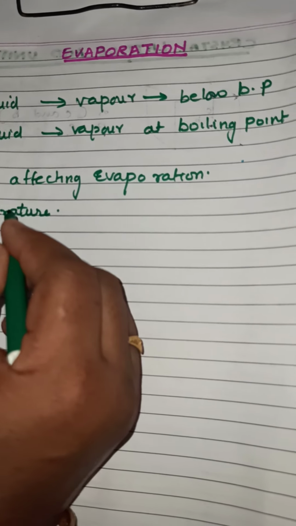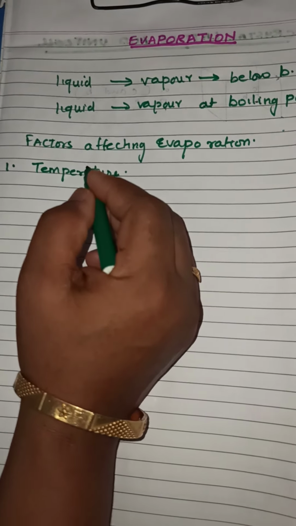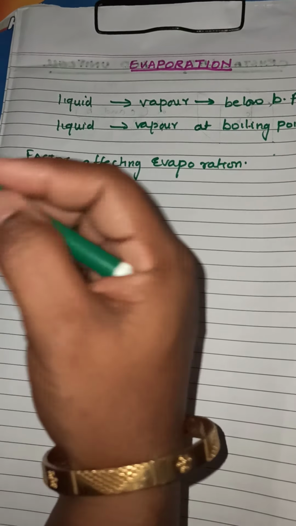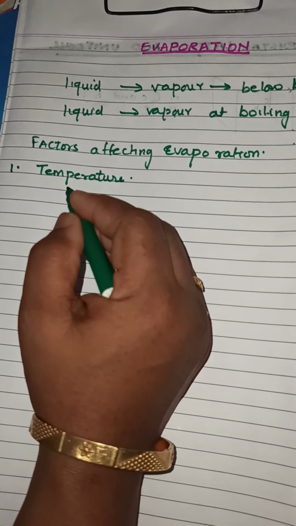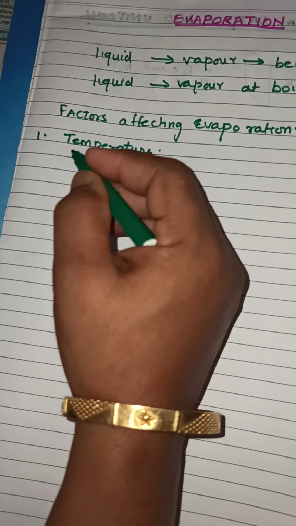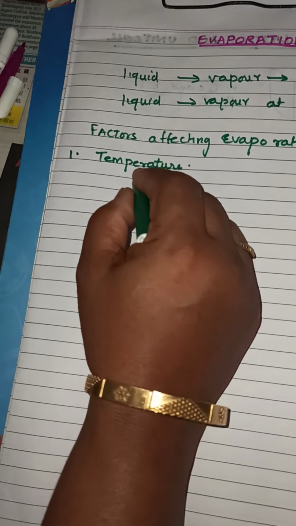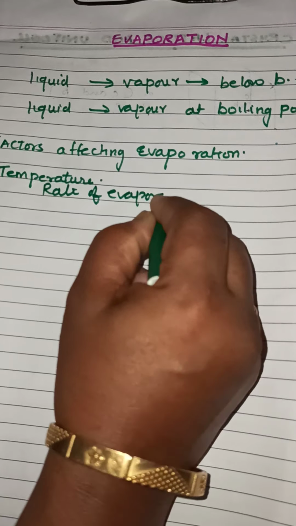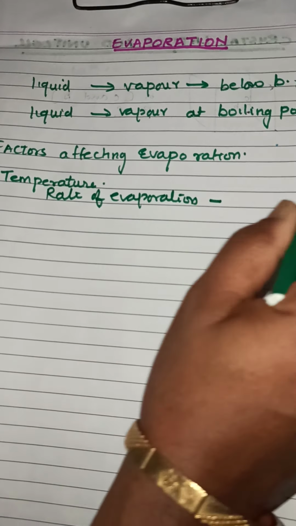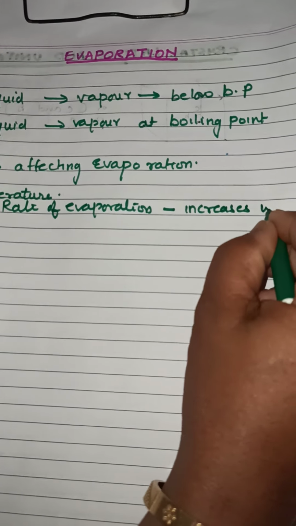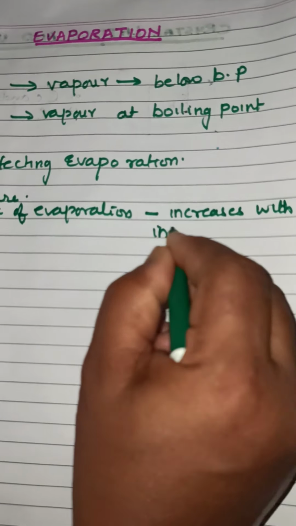So actually what happens when the temperature of the liquid is increased? When the temperature of the liquid is increased, more particles of the liquid get enough kinetic energy to get into the vapor state. So this will increase the rate of evaporation. Thus we can say that the rate of evaporation is increased with increase in temperature.